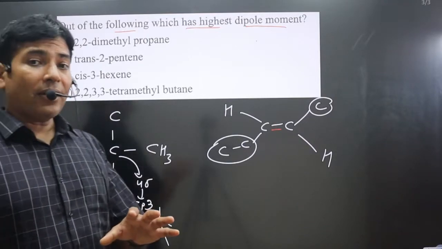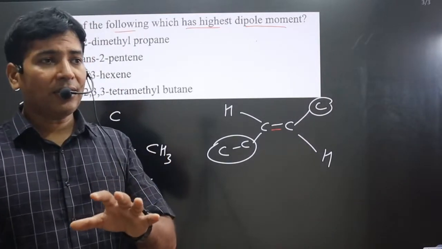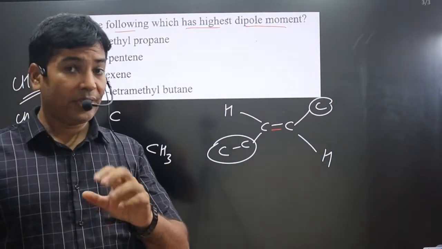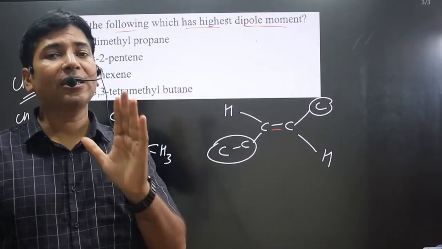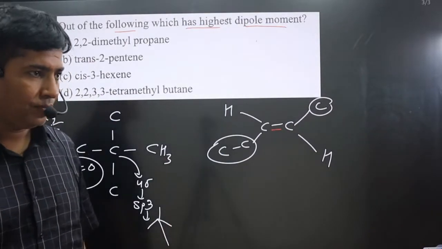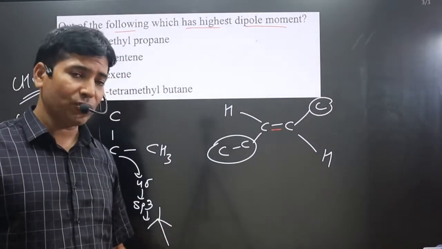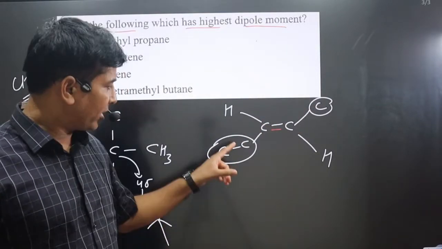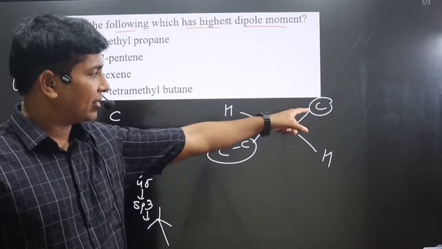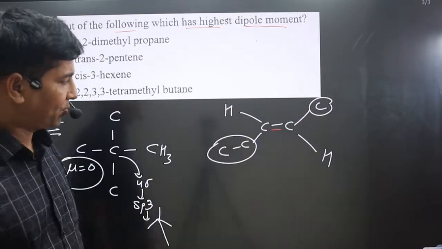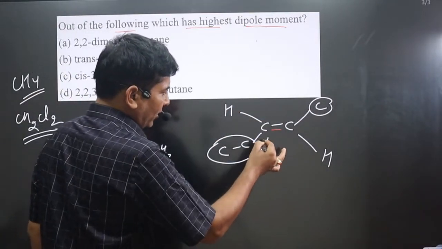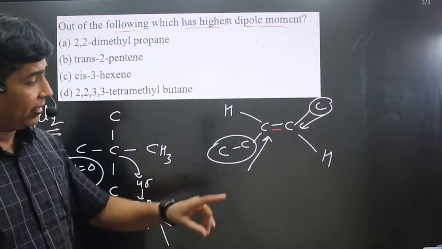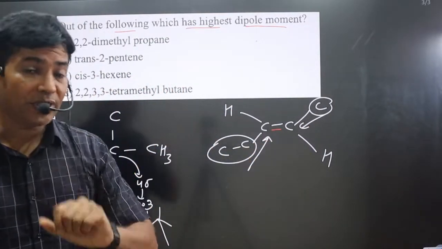In general organic chemistry, we have learned alkyl groups are electron donating groups. They can donate electron density, acting as a positive inductive group. This is also an alkyl group, an ethyl group, and this is a methyl group. So you can see donating electron density in this case, and in this case also donating electron density. Keep in mind, in this case dipole moment will be 0.